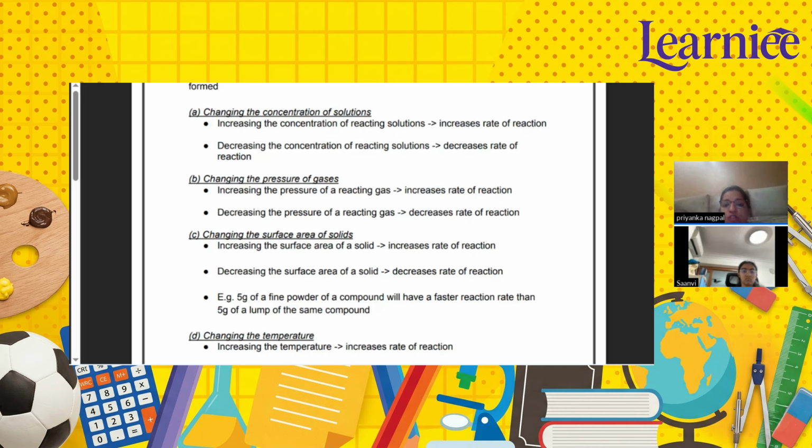For the change of the surface area, if I increase the surface area, the rate of absorption or rate of dissolution increases, so the rate of reaction increases. If I decrease the surface area, the rate of reaction decreases. For example, 5 gram of the fine powder of a compound gives a faster rate of reaction than 5 gram of lump of the same compound.